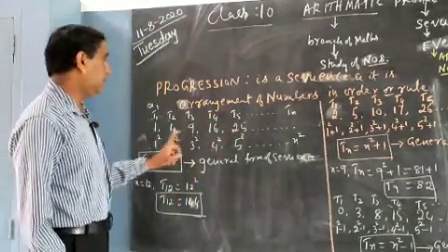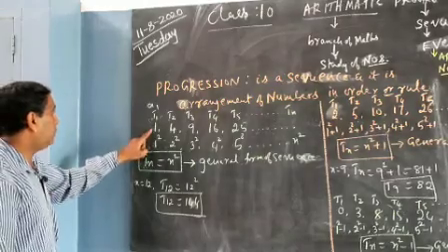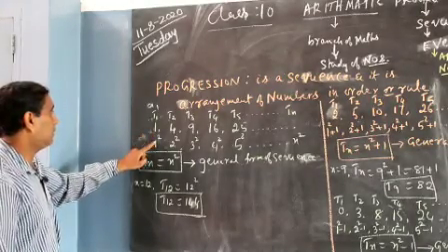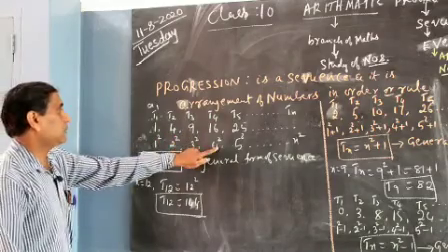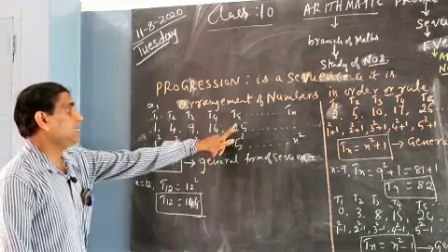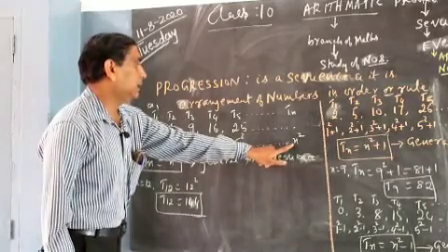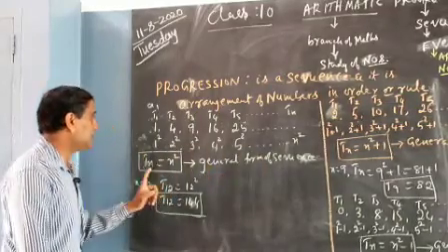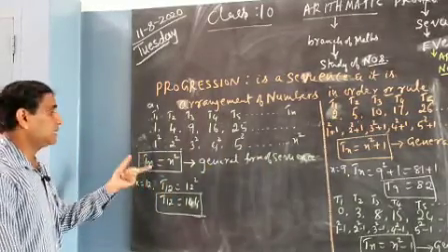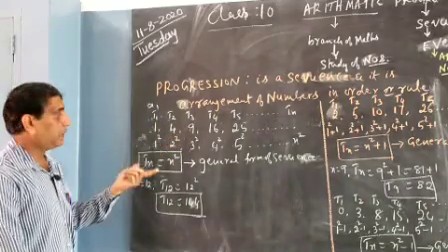Let me come to the order we followed here. How do we get the first term? By squaring 1. 1 square means 1, 2 square means 4, 3 square means 9, 4 square means 16, 5 square means 25. For the nth term it is n squared. Tn is equal to n squared is the general form of the sequence. The general form is applicable to find any required term in the sequence.